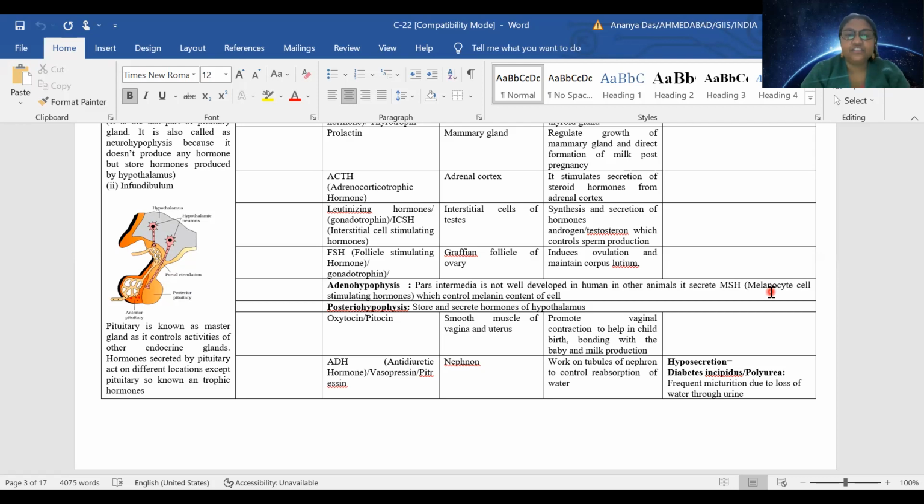ADH, grade 11, 12, both of you know now that it is a hormone. The full form is antidiuretic hormone. It's also known as vasopressin. So antidiuretic hormone is secreted by this posterior part of the pituitary. Now the role of this is to control the reabsorption of water in the Henle loop.